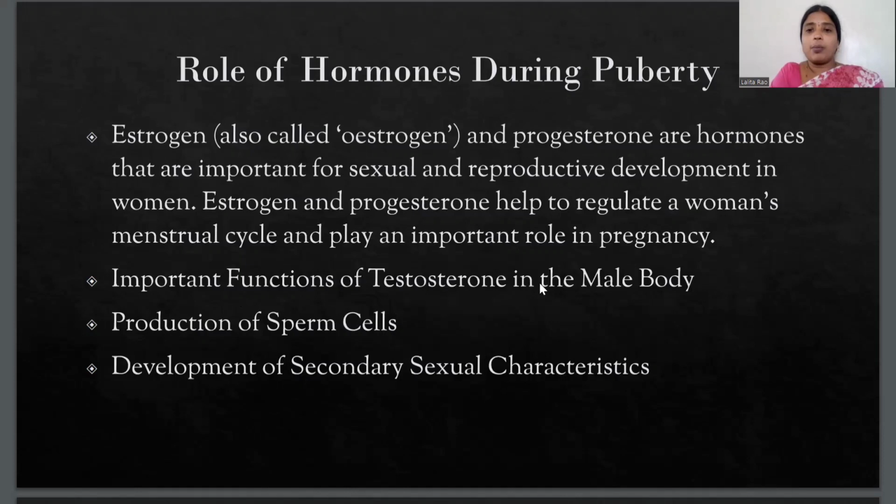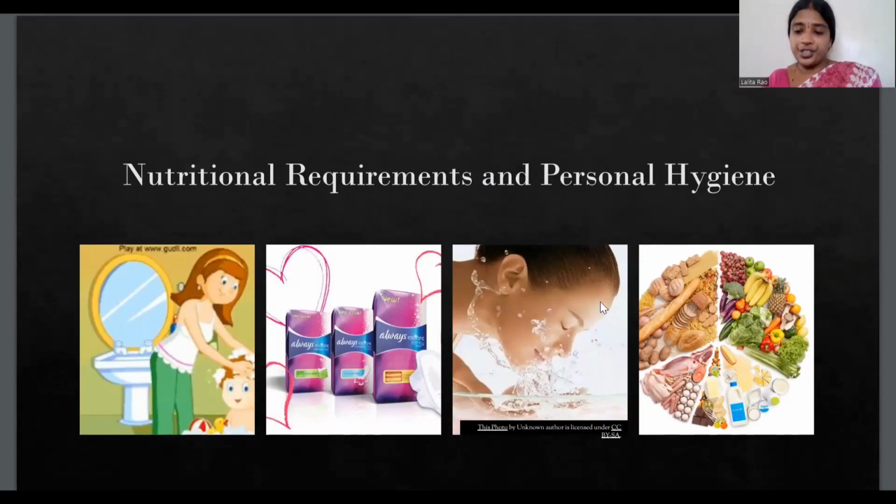Then in the male body, what is the function of testosterone? Its function is to produce the sperm cells, and also the development of secondary sexual characteristics in males. Now the nutritional requirements and personal hygiene.